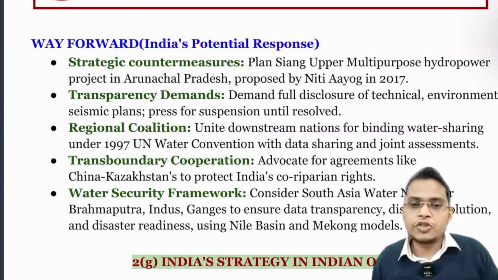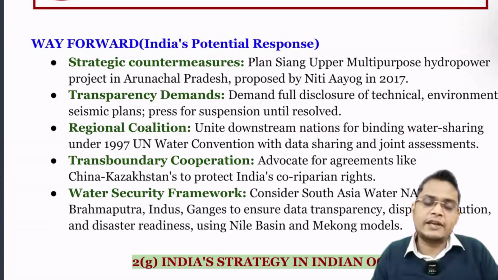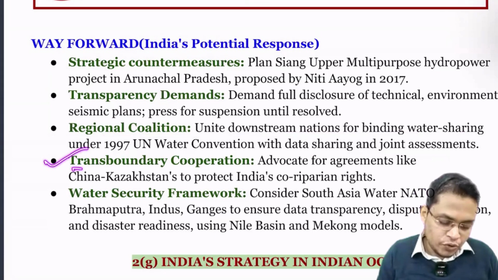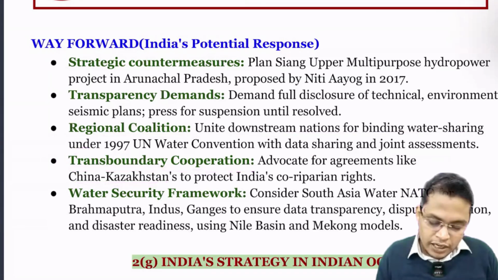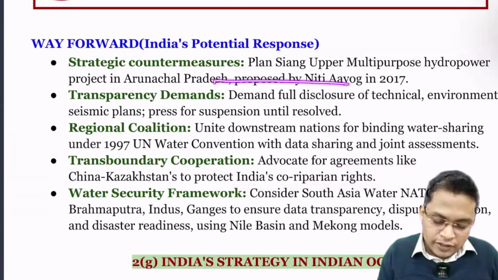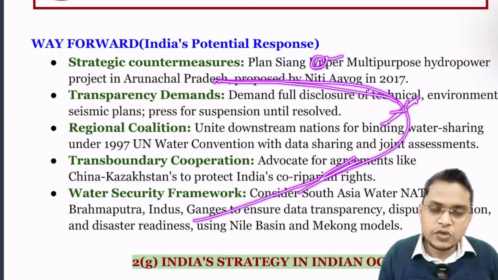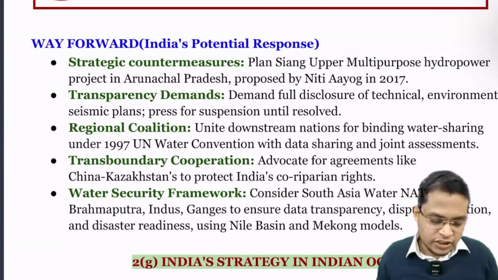We can use these conventions to bring together all the countries impacted by China's unilateral action, to form a coalition. Next is transboundary cooperation. We can use the China-Kazakhstan agreement on transboundary cooperation to protect India's core riparian rights. Riparian means, for example, the Brahmaputra flows from here and enters India. So China is the upper riparian and India is the lower riparian. We need to involve all the riparian states so that they can jointly manage the river.